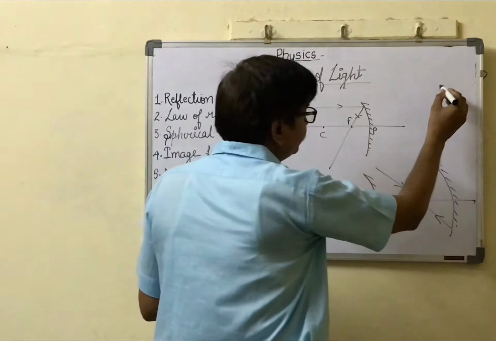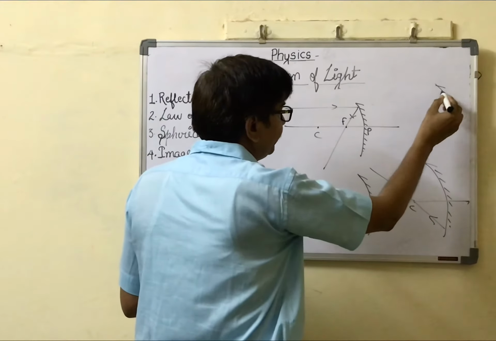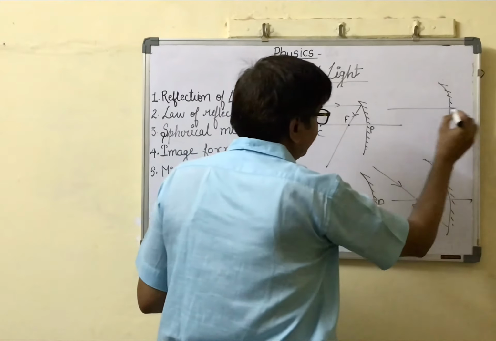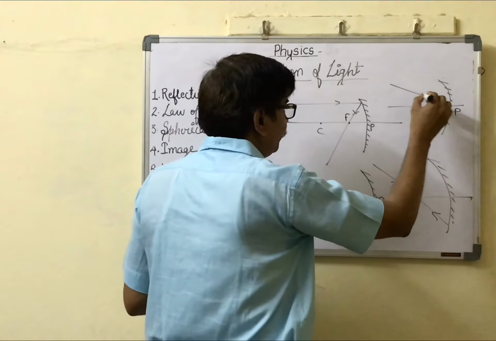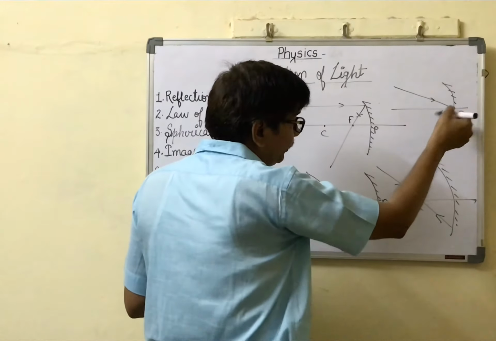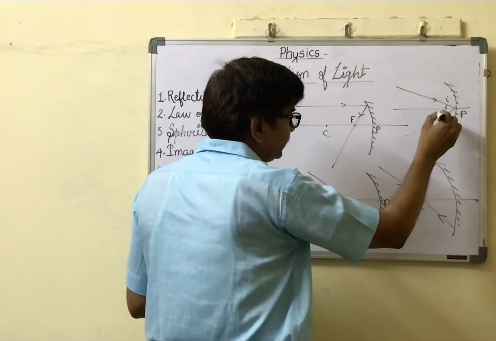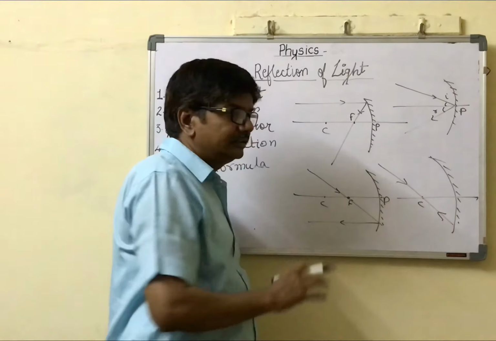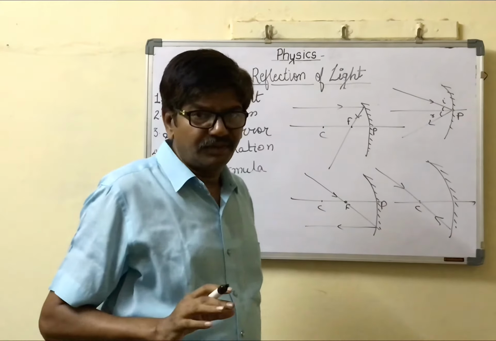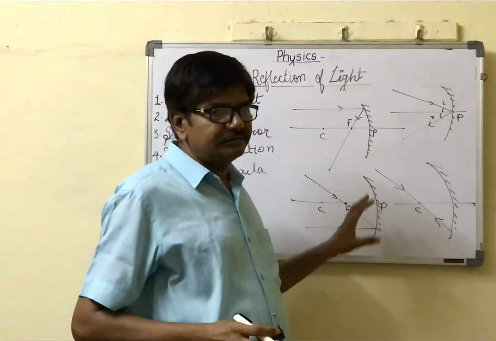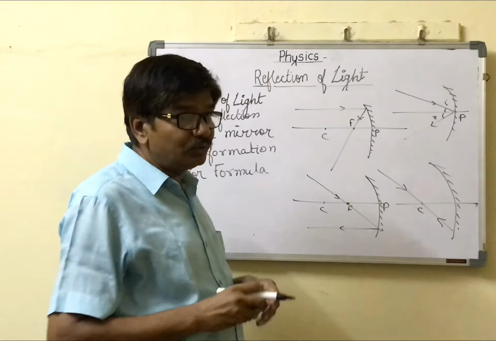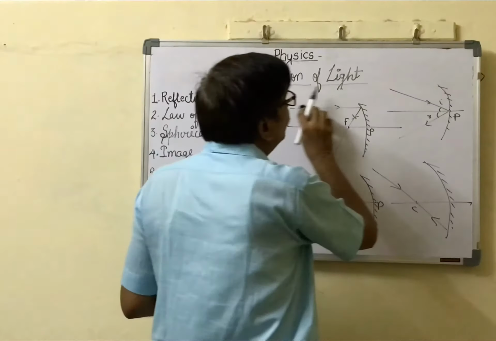Now fourth, a ray striking the pole obeys the law of reflection. This angle is equal to this angle. So these are the four laws: first, second, third, fourth. Now the question is image formation.